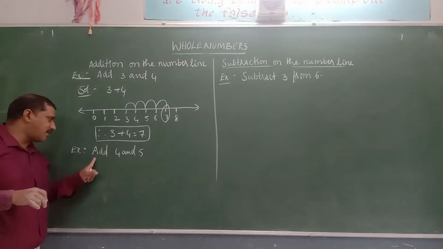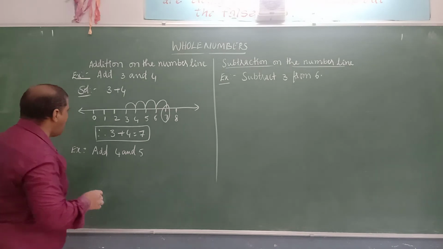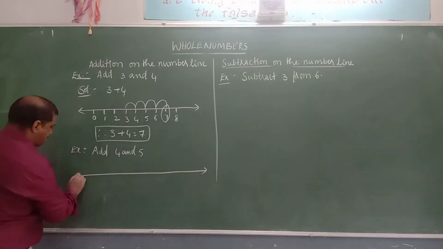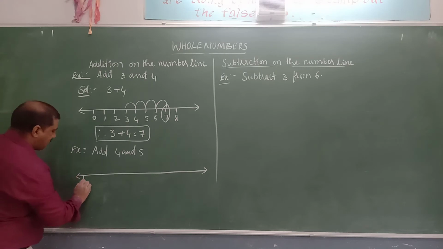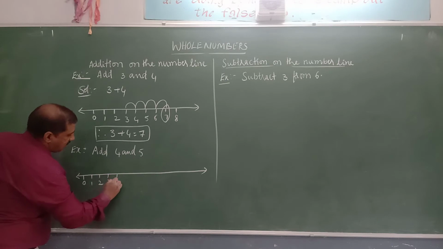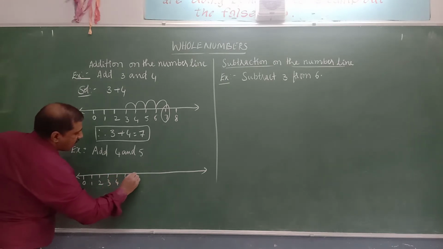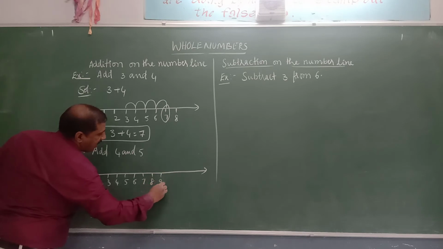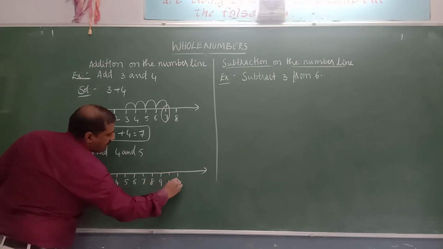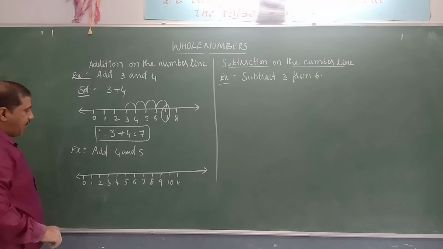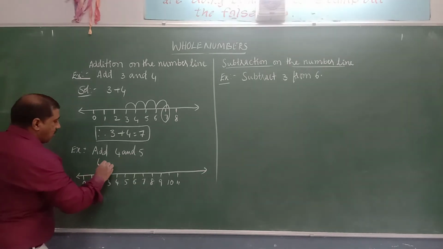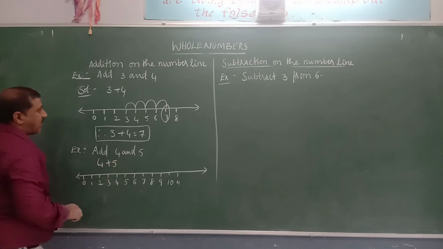We will see one more example. Add 4 and 5 on the number line. So draw a number line and represent the numbers from 0, 1, 2, 3, 4, 5, 6, 7, 8, 9, 10 and 11. Now we are adding 5 to 4, that is 4 plus 5.